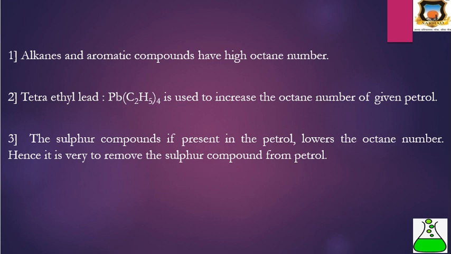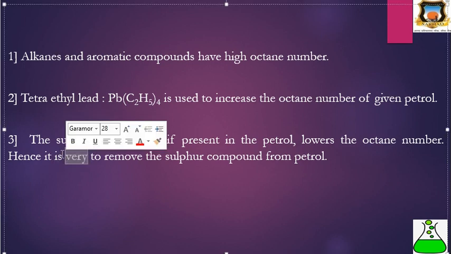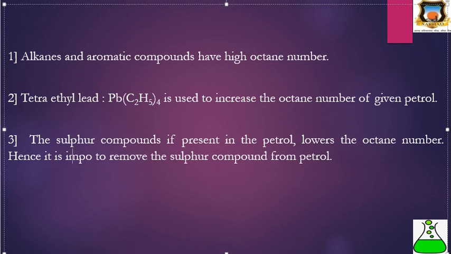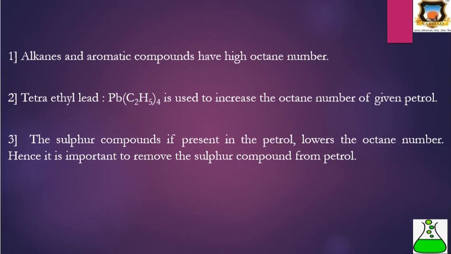Hence it is important to remove the sulfur compounds from petrol, because they lower the octane number.